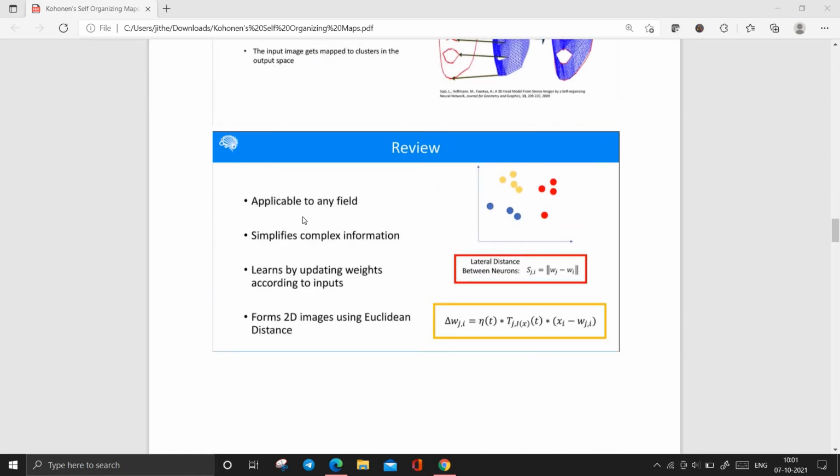The review is applicable to any field and simplifies complex information. We also know how the clustering occurs: it clusters the data by finding the patterns. Okay, that is the main thing.